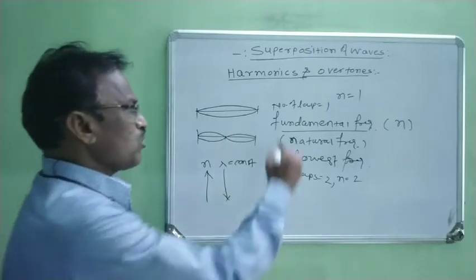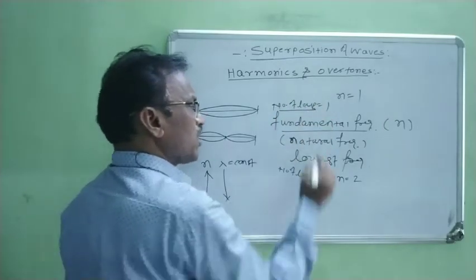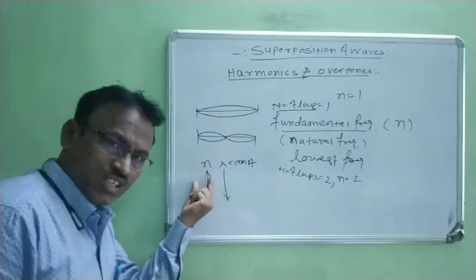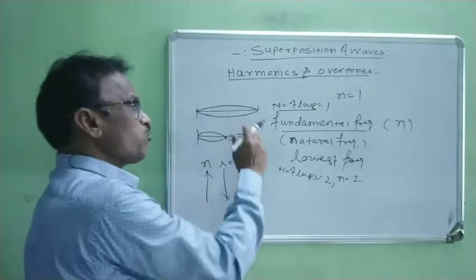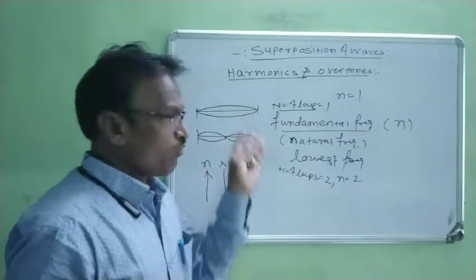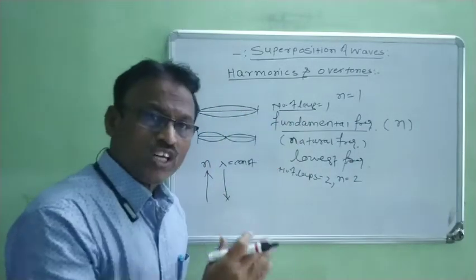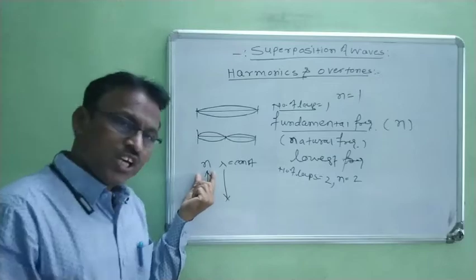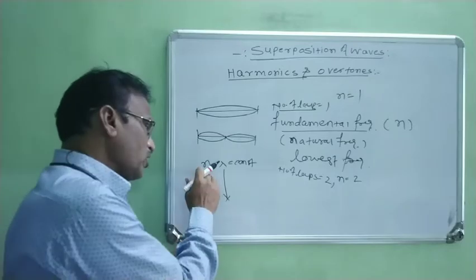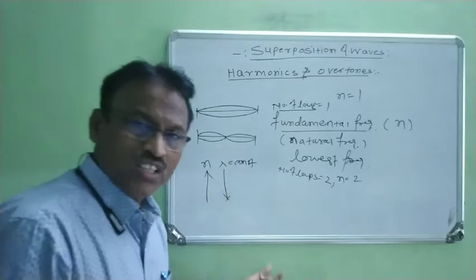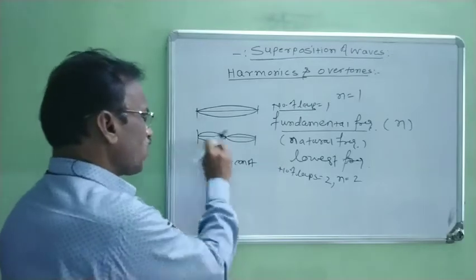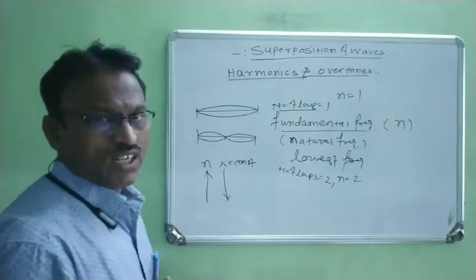The number of loops is related with frequency, and frequency is related with wavelength. When the number of loops goes on increasing, frequency increases, and as soon as this frequency increases, wavelength decreases. This is the relation between frequency and wavelength, right?